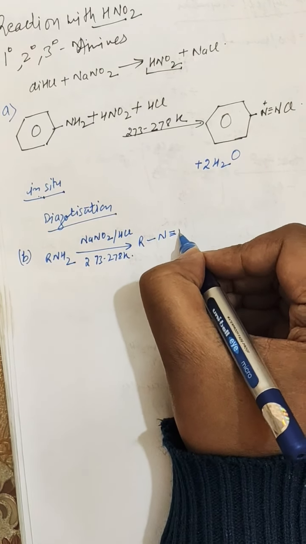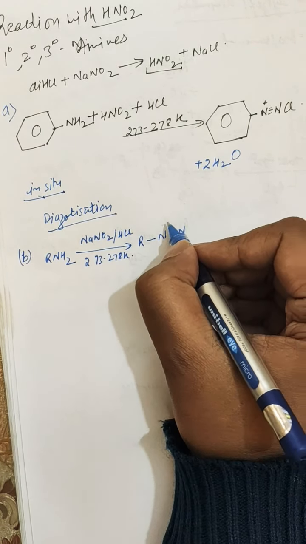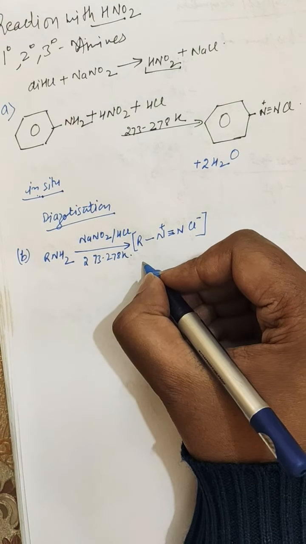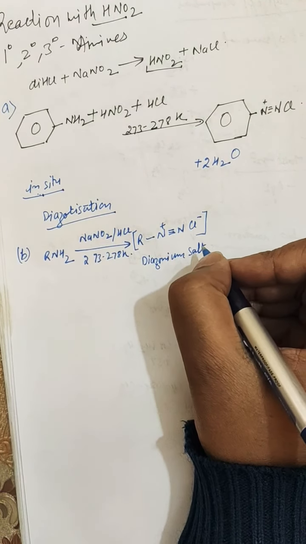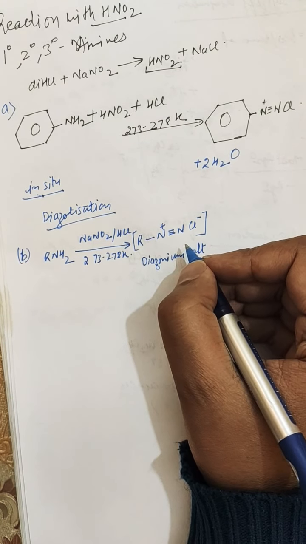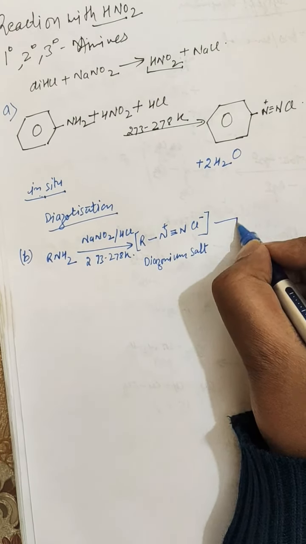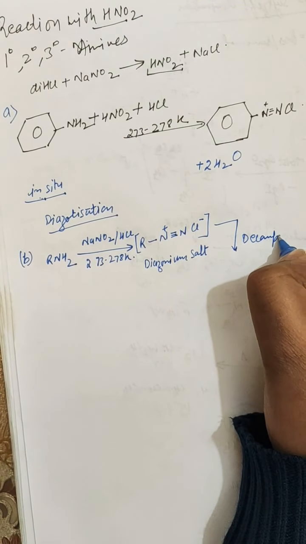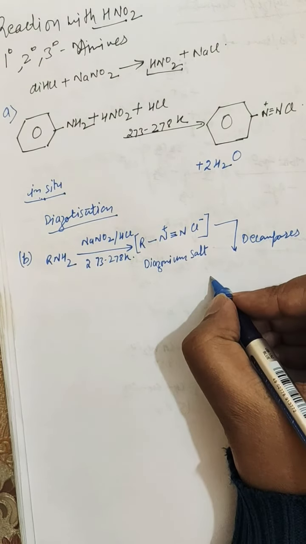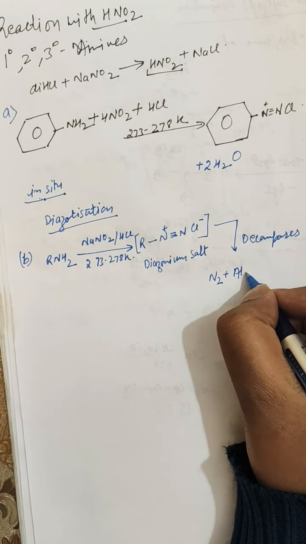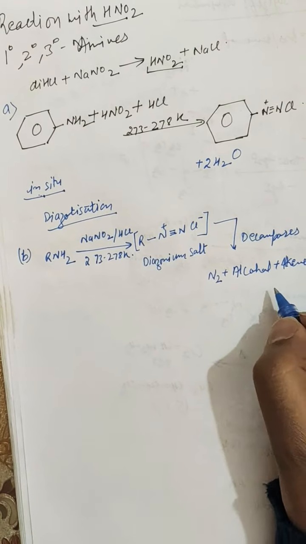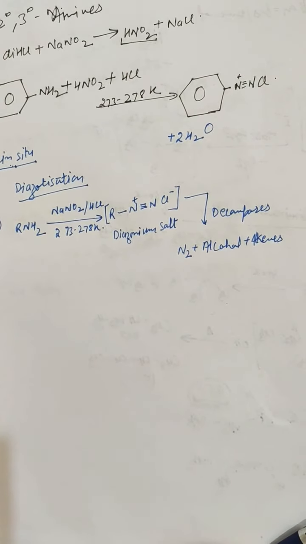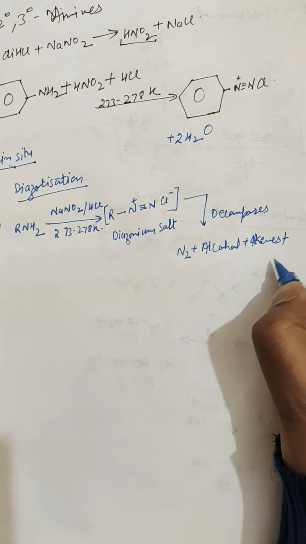This is called a diazonium salt. It is very unstable, and it further decomposes to nitrogen plus alcohol plus alkenes and alkyl halides.